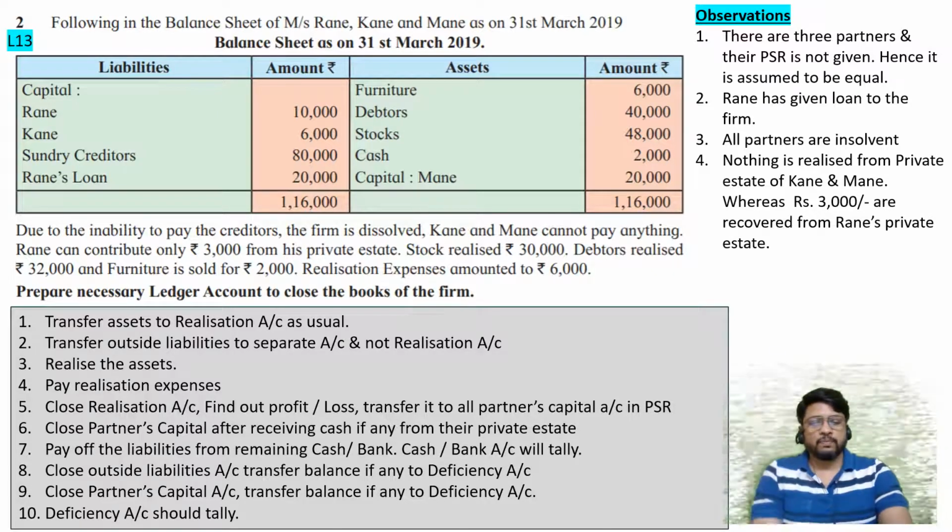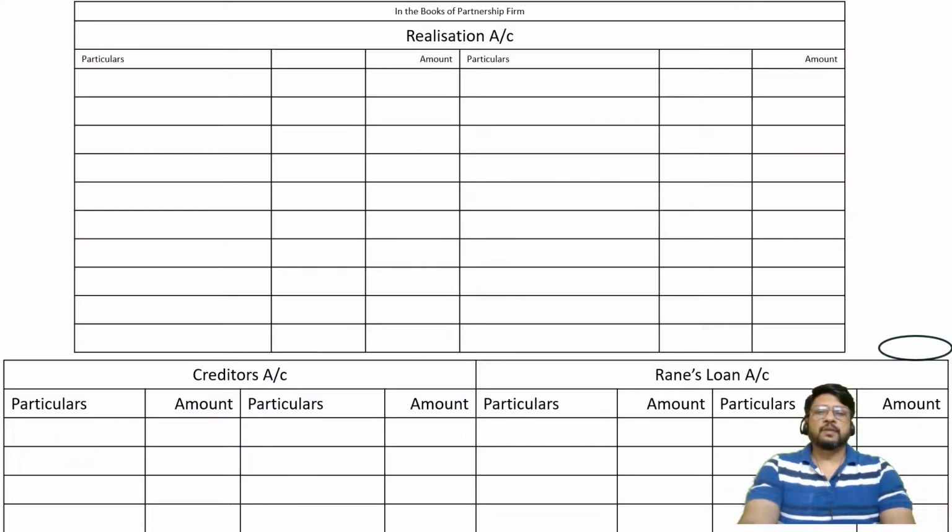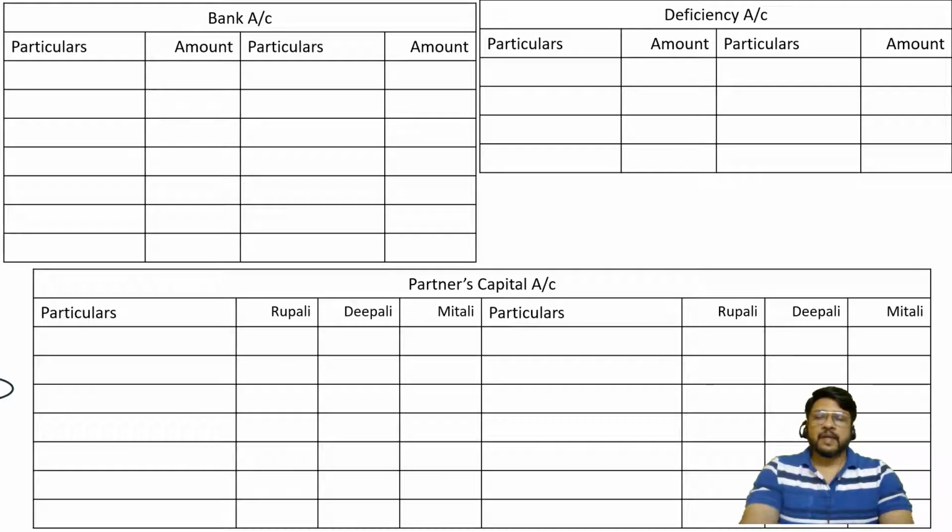Let us start drawing the ledger accounts first. What are the ledger accounts? Realization account for 12 to 15 lines. Creditors account 4 to 5 lines. Rane's loan account 4 to 5 lines. Bank account 8 lines as usual.